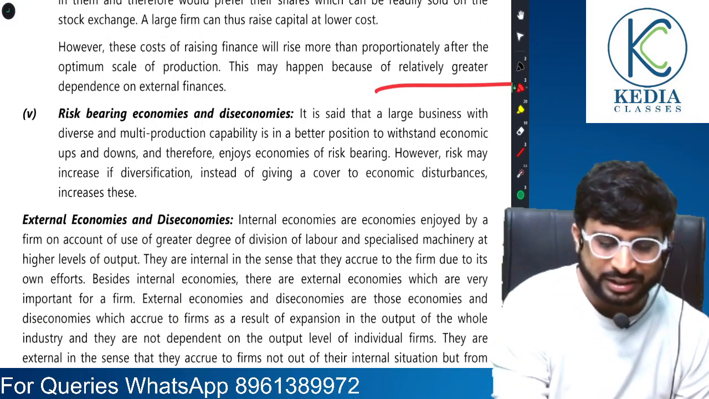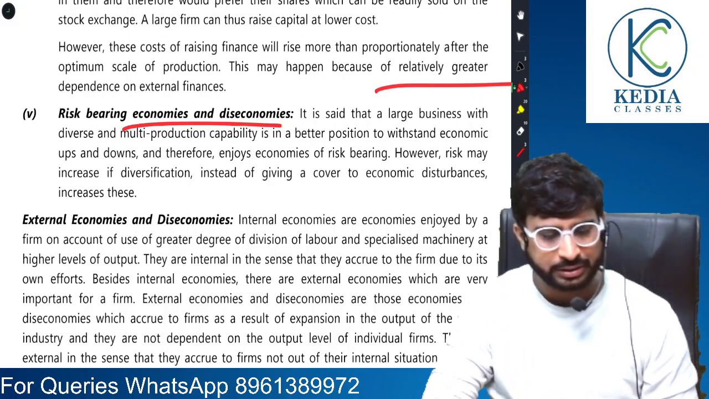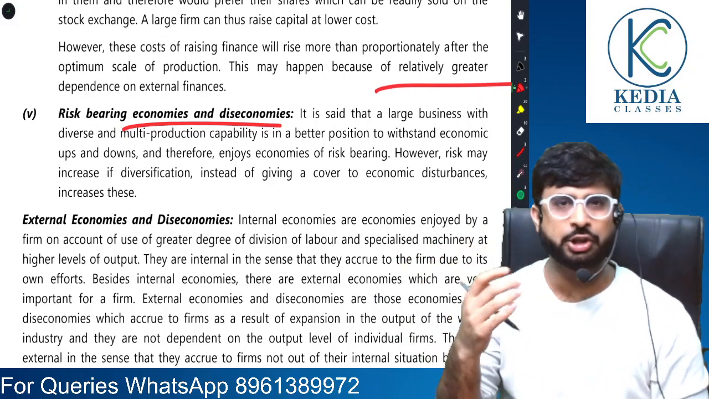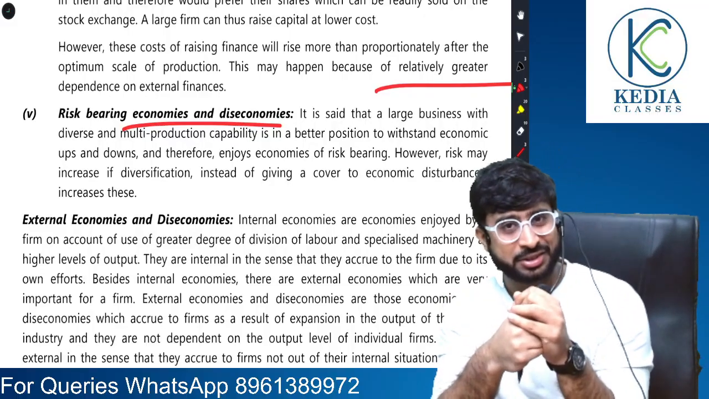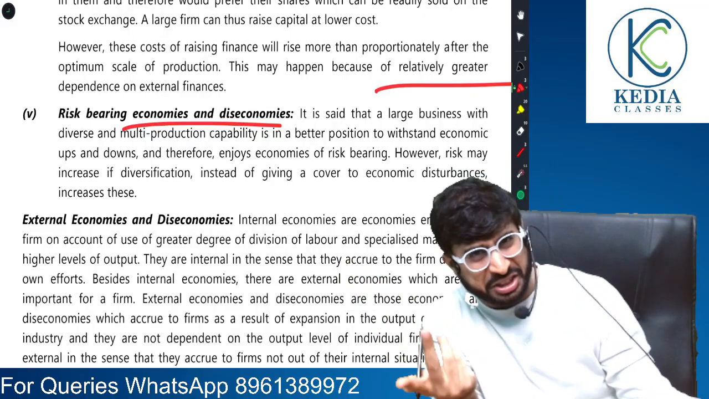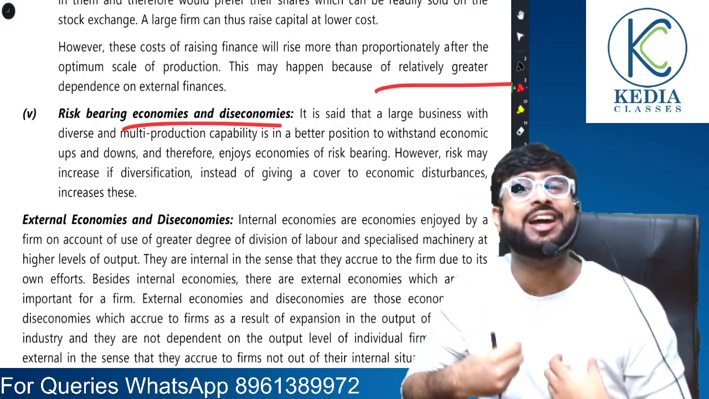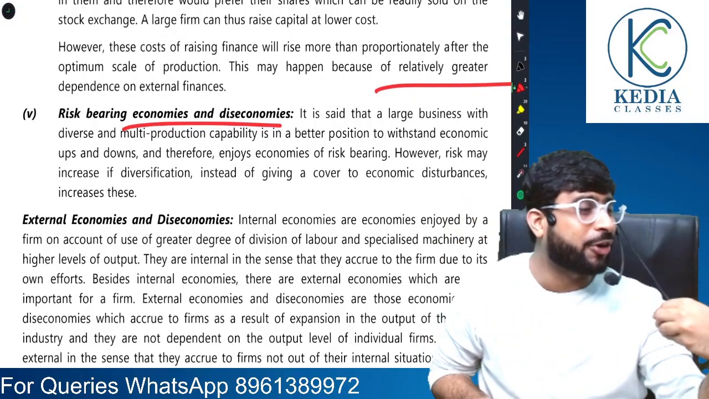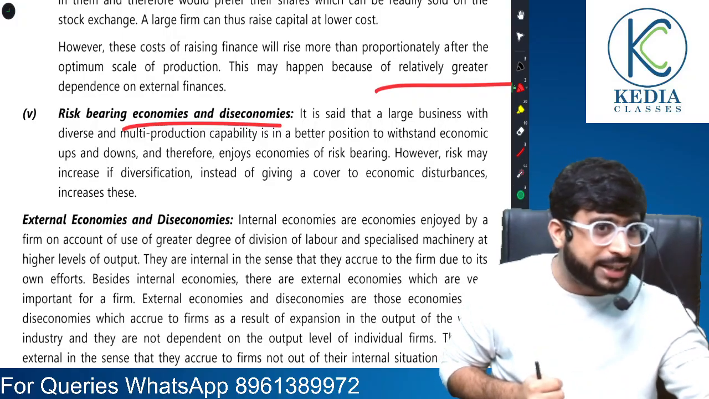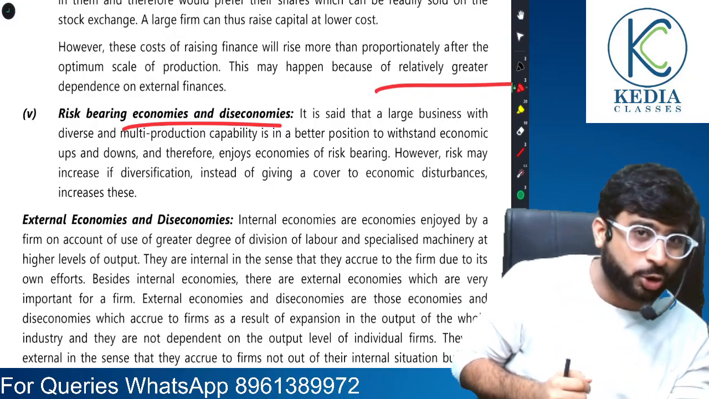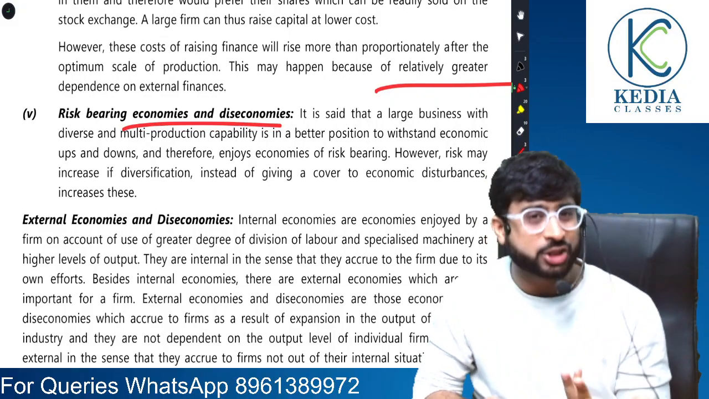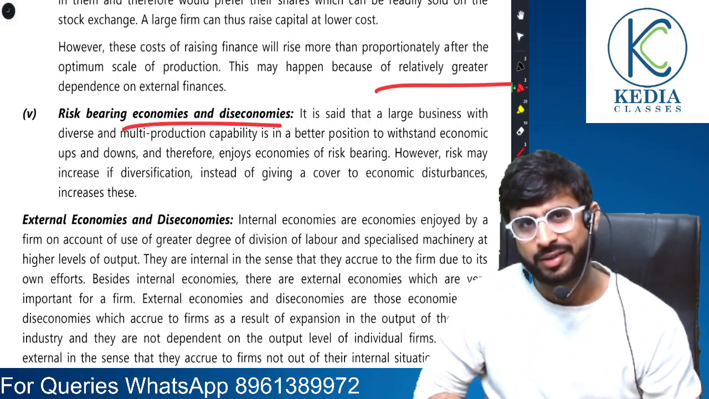Understood, sir. Risk bearing economies and diseconomy. See, some large firms, you see the ITCs, big hotel chains. After COVID, did they get closed? Did they get shut down? No, because they are in a better position to fight unforeseen circumstances. But you see, in your locality, there would be many small hotels or restaurants which were closed after COVID because they could not survive. Understood, sir.